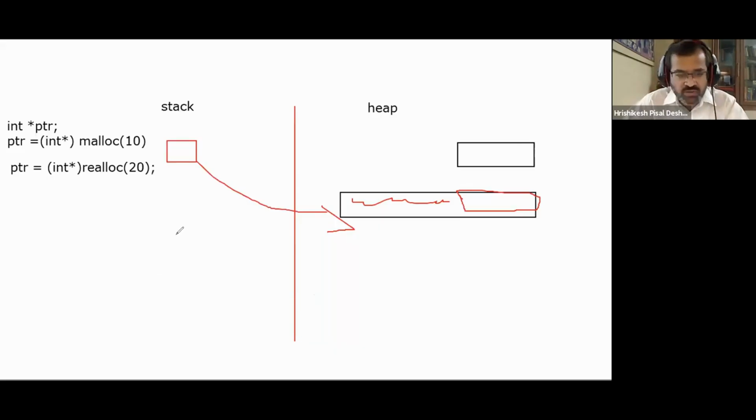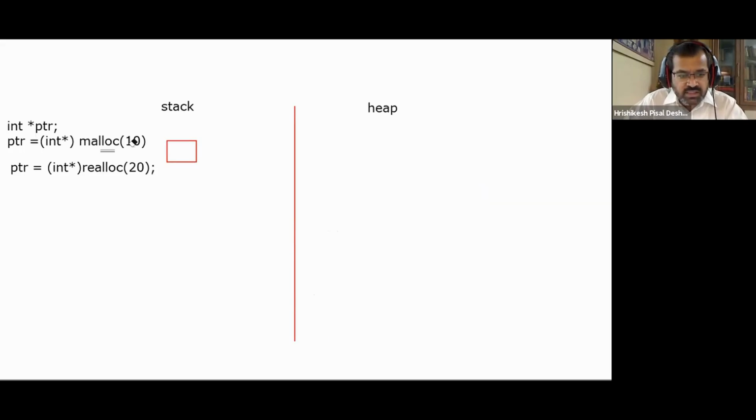Now you have to excuse me, my diagrams are not very good. Here we go. Assume that we are allocating memory. While we are allocating memory, we said 20 bytes. So let me make changes to this. Instead of 10, we have now made a request for 5 blocks, each of size 4 bytes. That means it is 20 bytes of memory. We had made a request to allocate 20 bytes of memory.